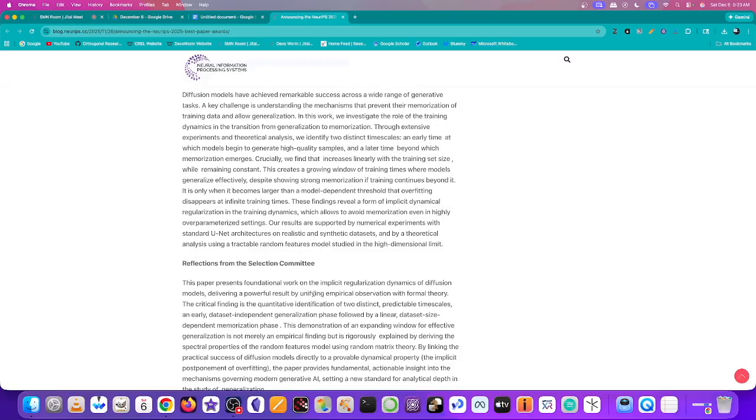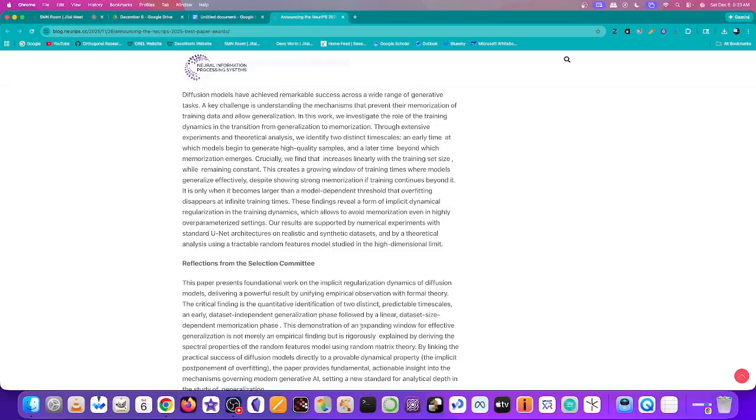So the selection committee said, this paper presents foundational work on the implicit regularization dynamics of diffusion models, delivering a powerful result by unifying empirical observation with formal theory. The critical finding is that quantitative identification of 2 distinct predictable timescales, an early dataset independent generalization phase, followed by a linear dataset size dependent memorization phase. So it's dataset independent versus dataset dependent.